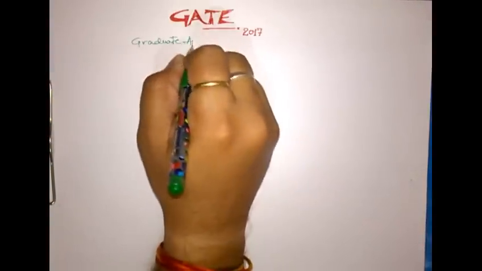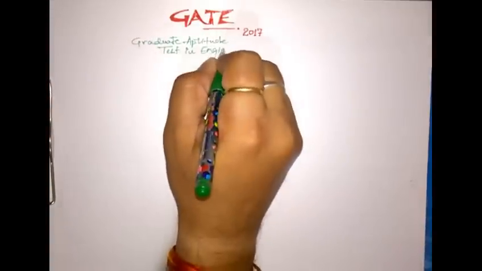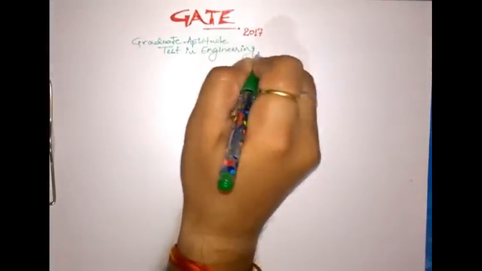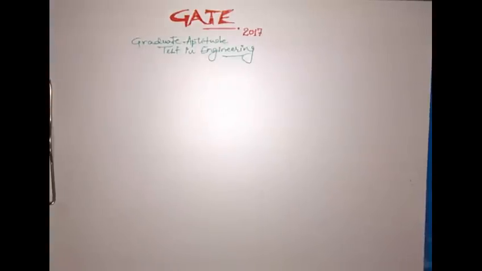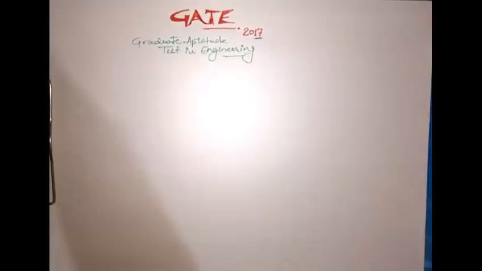So it's nothing but Graduate Aptitude Test in Engineering. Now as you can read, I have written this year 2017, the coming year, which is being conducted by IIT Roorkee, which is an Indian Institute of Technology situated at a place in Uttarakhand.